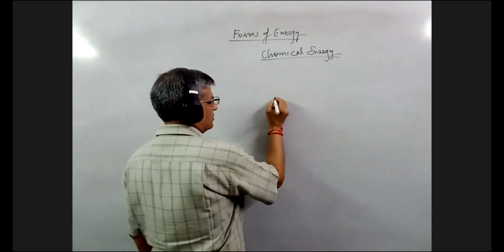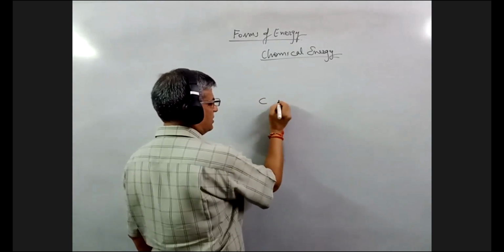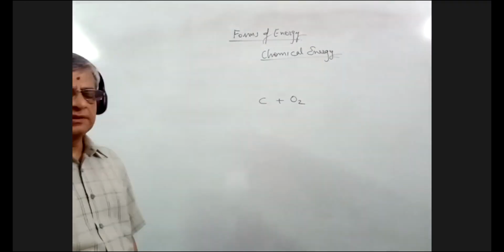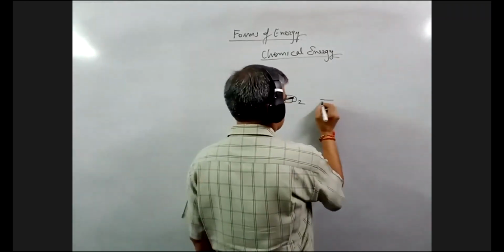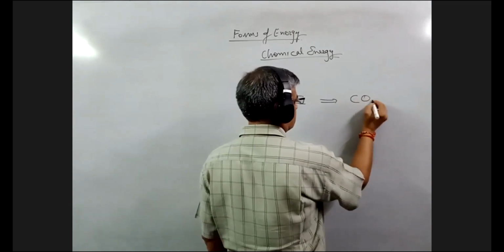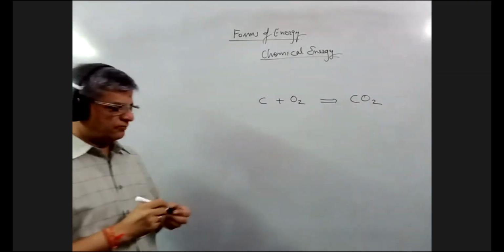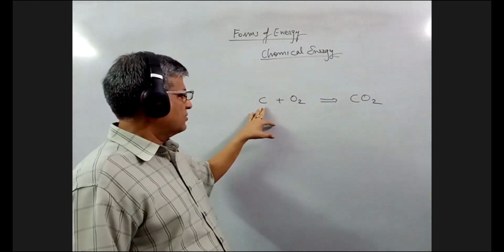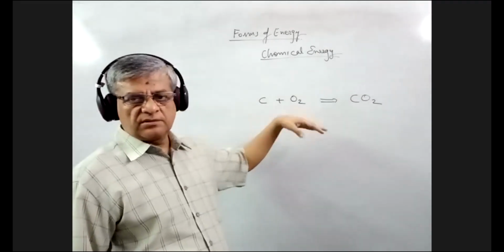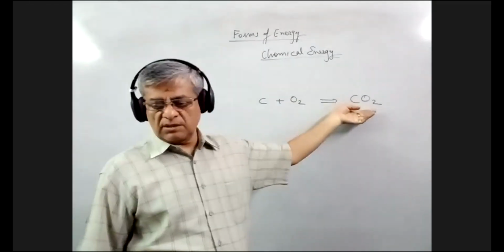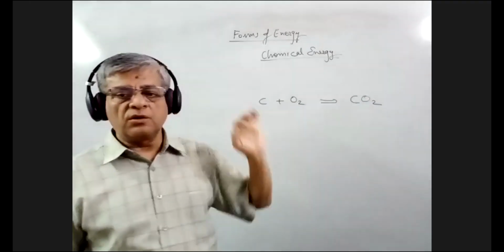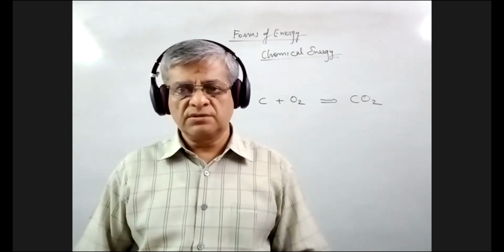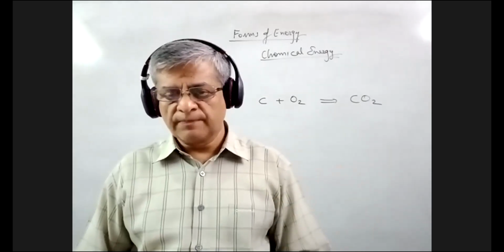So carbon, when burnt in air, produces carbon dioxide. Carbon, when burnt in air, releases carbon dioxide, and a lot of energy is released. A lot of energy is released when carbon burns up.